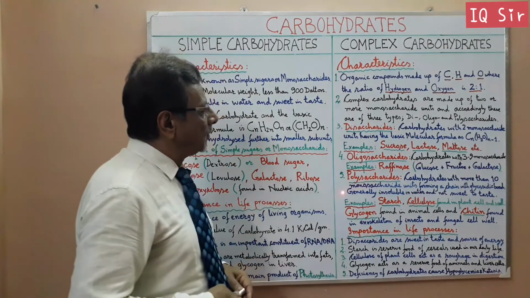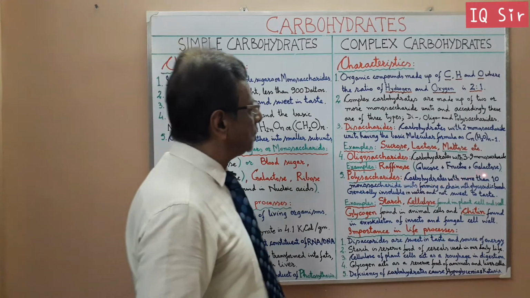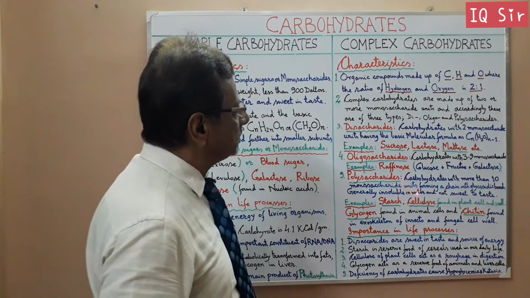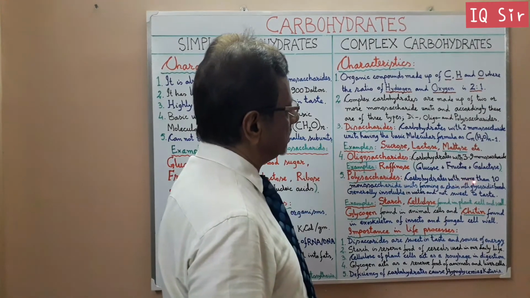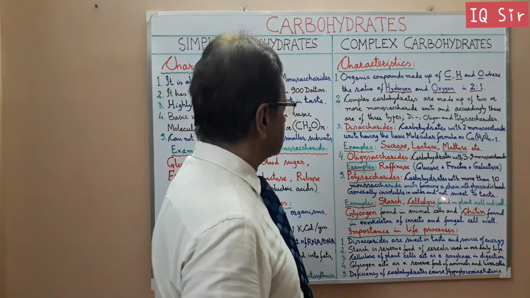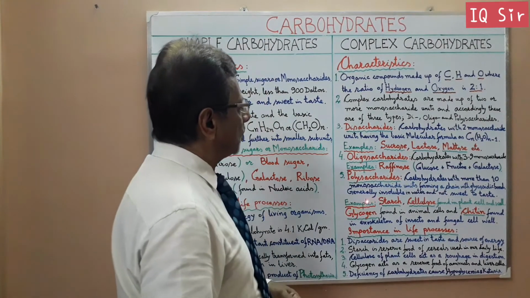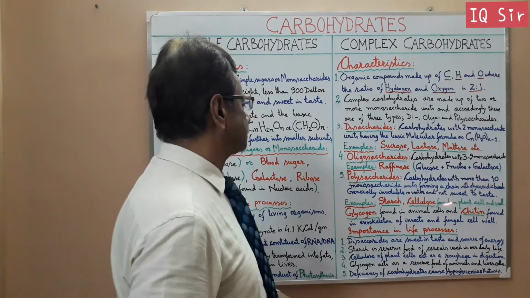Now come to the polysaccharides, carbohydrate with more than 10 monosaccharide units forming a chain with glycosidic bonds is known as polysaccharide. Generally, it is insoluble in water and it is not sweet to taste.